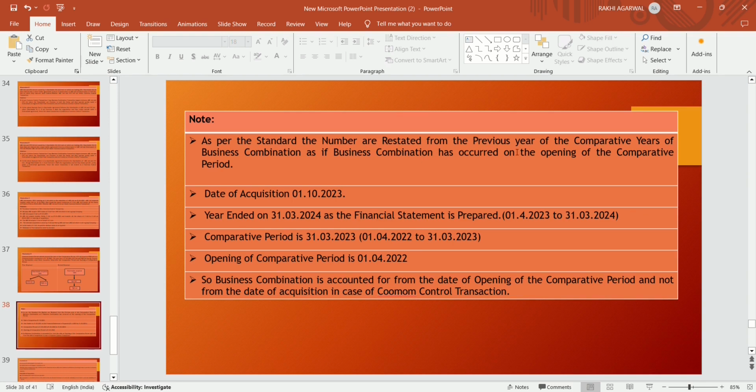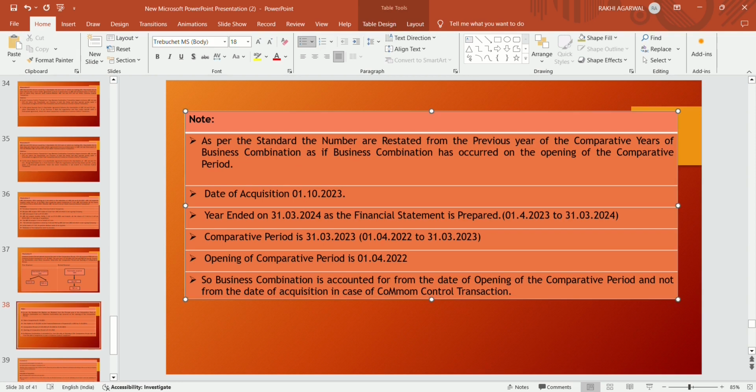If the business combination has occurred after the opening of the comparative period, that is, the date of acquisition is 1st October 2023, which is after the opening of the comparative period, 1st April 2022, the business combination is accounted for from the opening of the comparative period and not from the date of acquisition in case of a common control transaction.